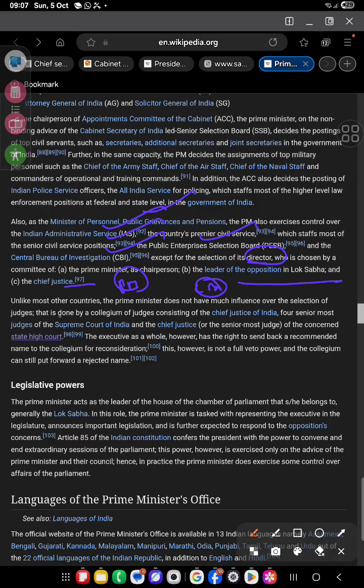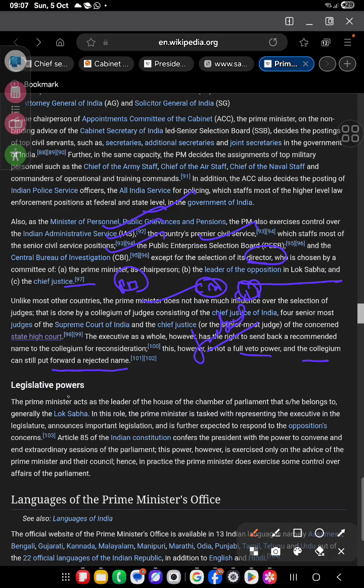the leader of opposition in the Lok Sabha, and the Chief Justice. So unlike most other countries, the PM does not have much influence over the selection of judges, but that is done by the collegium, consisting of the CJI, four senior-most judges of the Supreme Court, and the Chief Justice of the concerned State High Court. The executive as a whole, however, has the right to send back the recommended name of the collegium. This is not full veto power, and the collegium can still put forward the rejected name. So, in case of selection of judges, the PM does not have that much power, but he has the power just